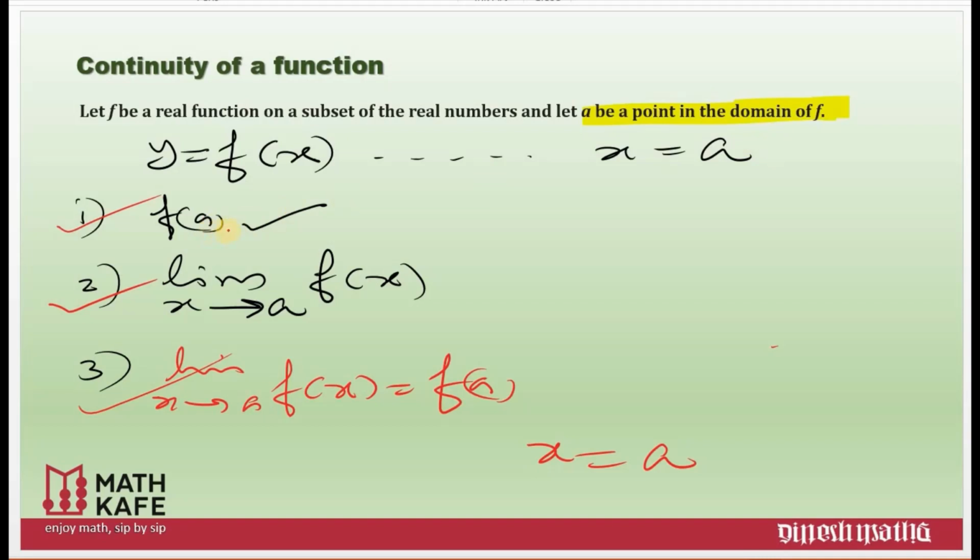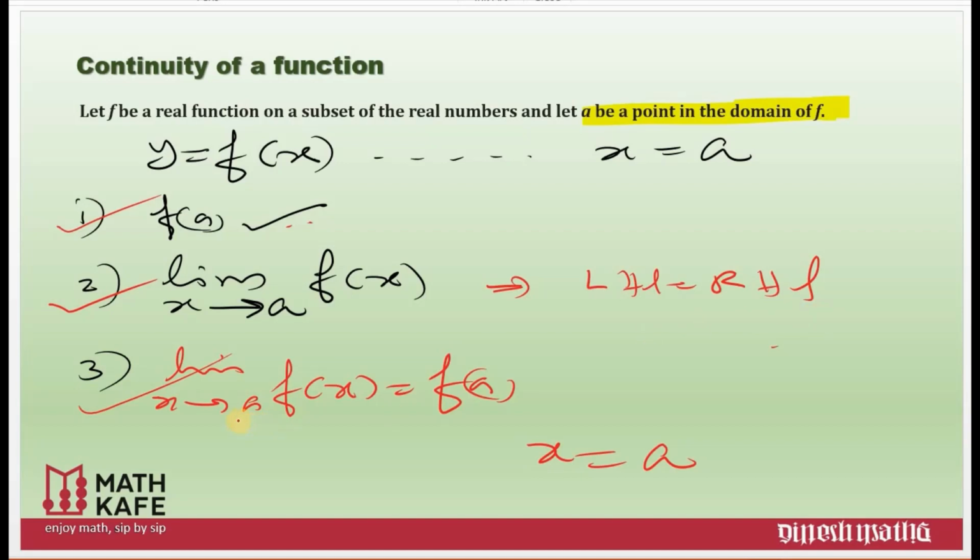First thing, it must be well defined at x equal to a. That means f of a is defined. Second condition, limit x tends to a, f of x exists. This means the left hand limit should be equal to the right hand limit. That means you are approaching a from the left of a, and this means you are approaching a from the right of a, and both must be equal.